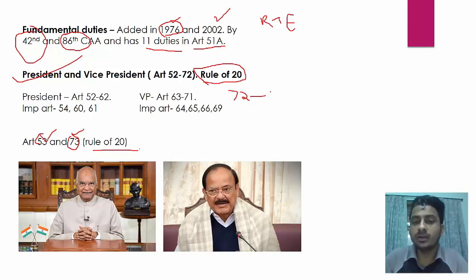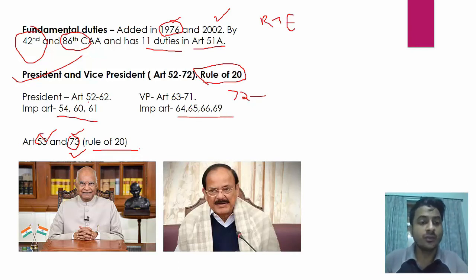Suppose anyone is on death row, so president can pardon him if he deserves it. Okay, and 73 is, I told you, extent of the power of the union. That's why vice president is till 71 only. And the important articles which you can remember is 54, 60, 61, and here for vice president these four articles.